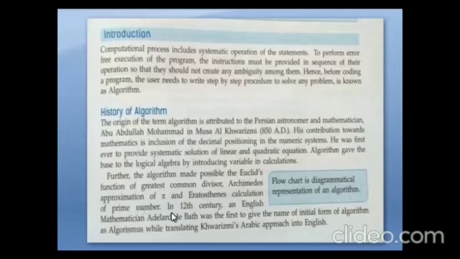prime numbers. In the 12th century, an English mathematician, Adelard of Bath, was the first to give the name of the initial form of algorithm, algorithmus, while translating Al-Khwarizmi's Arabic approach into English. Okay, this is the history of algorithm.